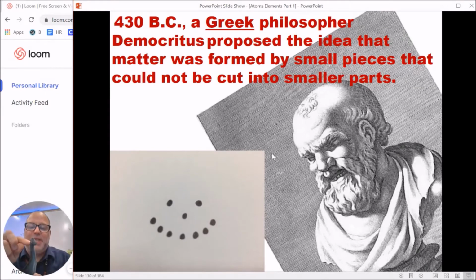And they went on to say that each one of those little pieces, what they called atmos, and today we call atoms, were indestructible. It was like a tiny little sphere that was indestructible.